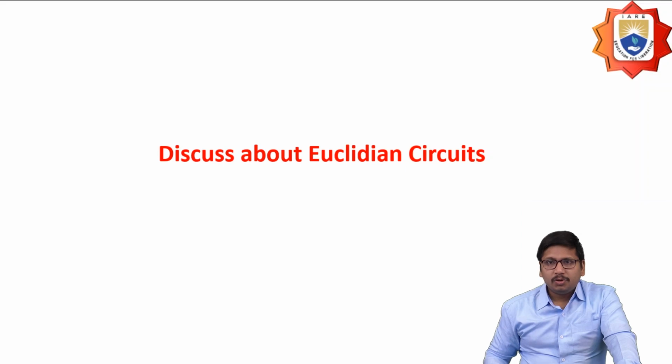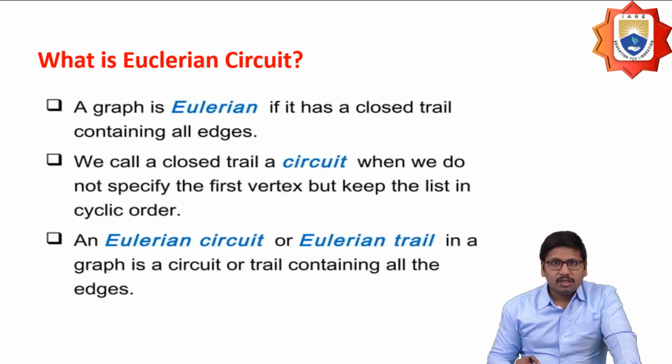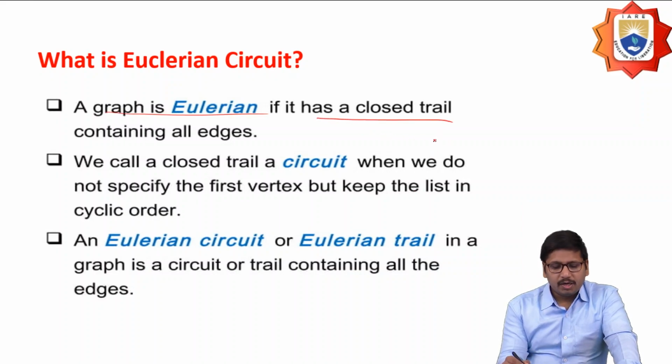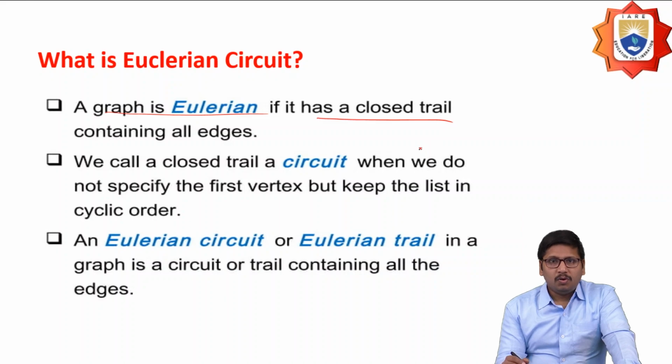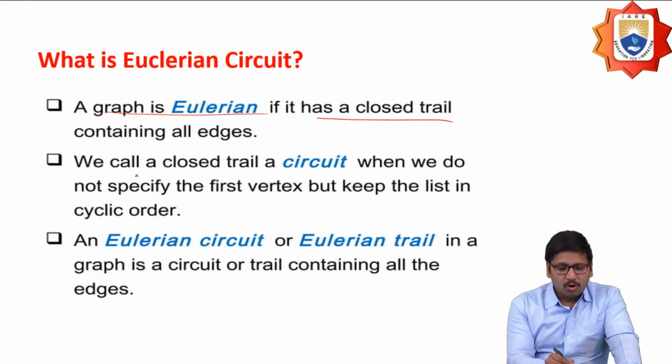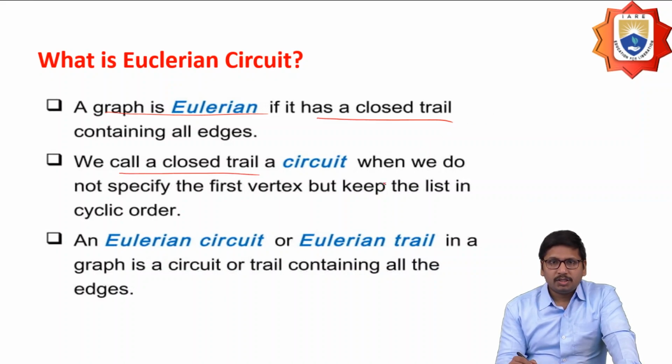Then we discuss Eulerian circuits. So what is an Eulerian circuit? A graph is said to be Eulerian if it has a closed trail containing all the edges. We can also call a closed trail a circuit when we do not specify the first vertex, but we have to keep the list in cyclic order.